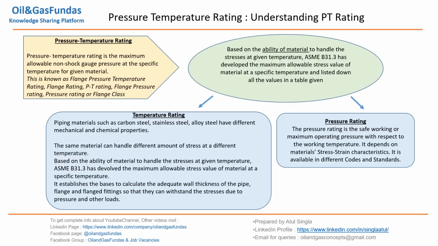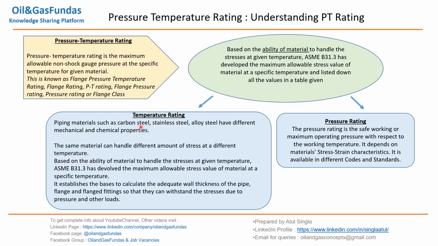Now what is it? It is nothing but the ability of a material to handle the stresses. Okay, we have discussed in the last slide B31.3. There is a table for allowable stress values which are already given in the code. Those allowable stresses are nothing but the ability of a material to handle the stresses at a given temperature. Okay, this we need to really understand. This is the ability of a material to withstand the stresses at a given temperature. This is the basic definition, and the same is true for temperature rating.